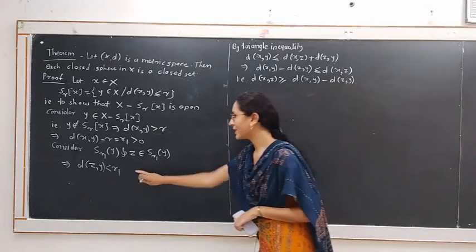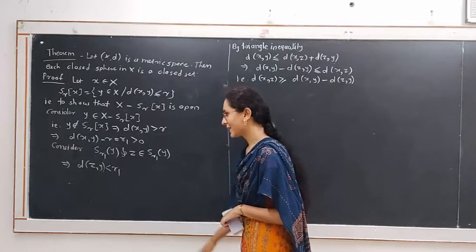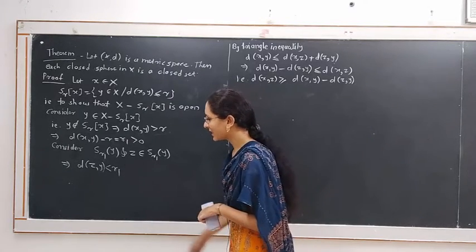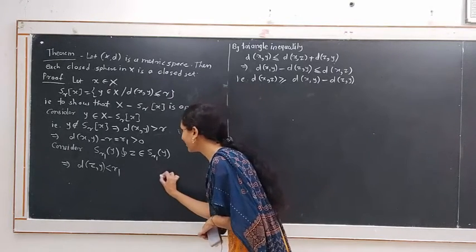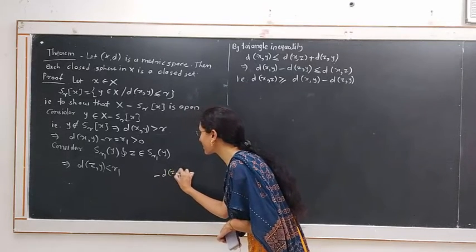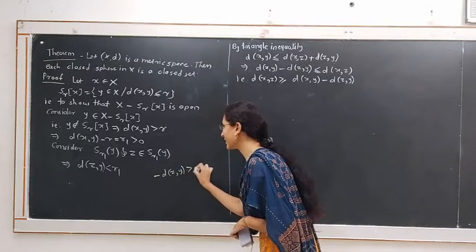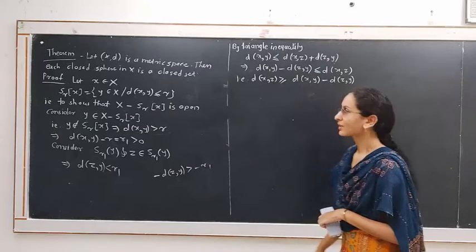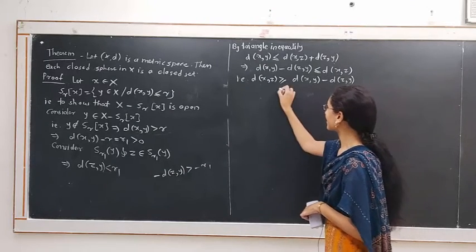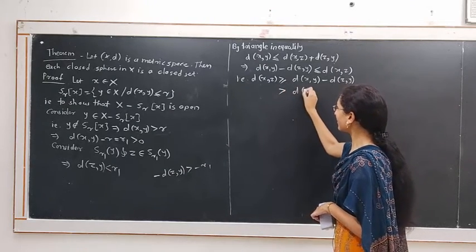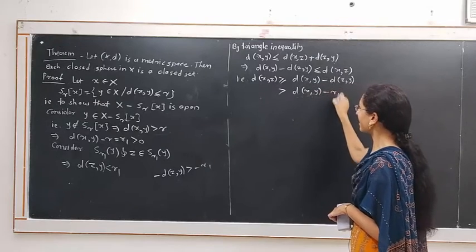But we have this inequality, d of z, y is less than r1. If we multiply this inequality by a negative sign, then minus d of z, y is strictly greater than minus r1. Hence, we write this as strictly greater than d of x, y minus r1.